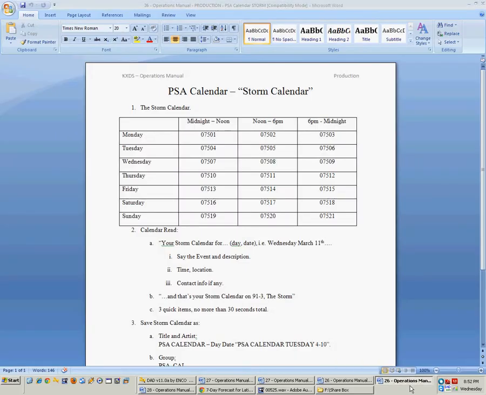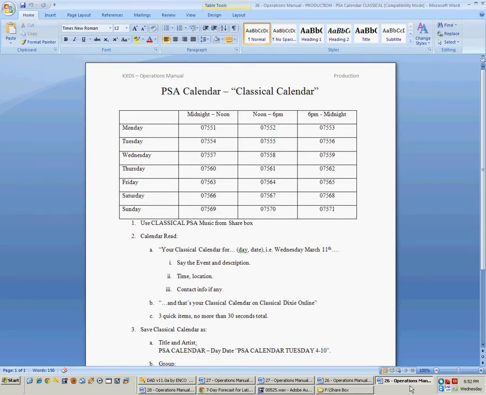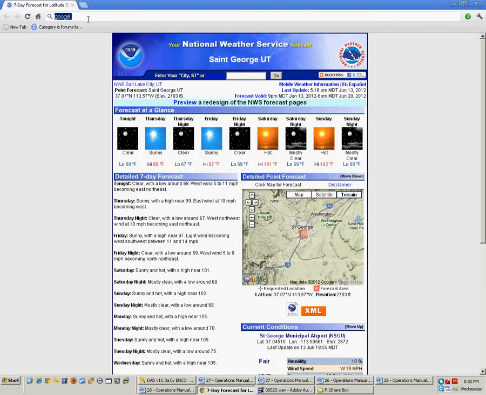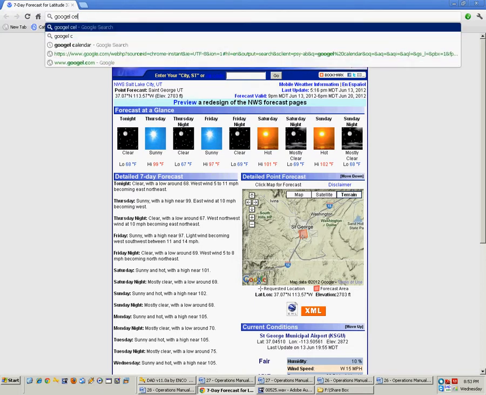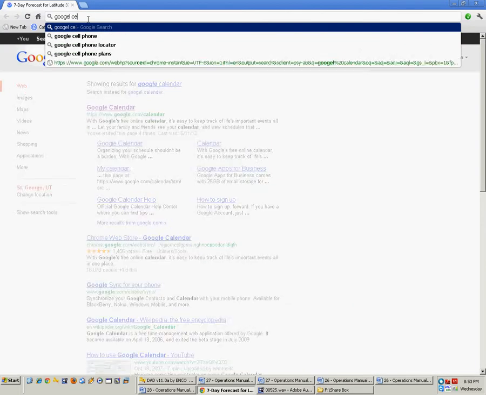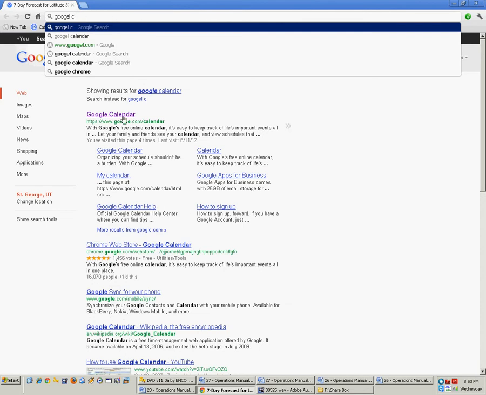We want to open up the operations manual. We have 2 pages in there, one for the storm calendar, one for the classical calendar. Everything's pretty much the same except for the open and close and for the numbers and a couple of the small items. What we can do is open up our calendar. Let's go print off the events that we want. Go to Google. Go to Google Calendar. There it is.